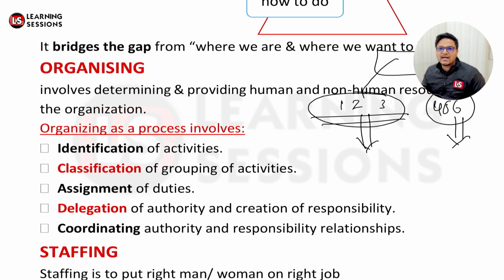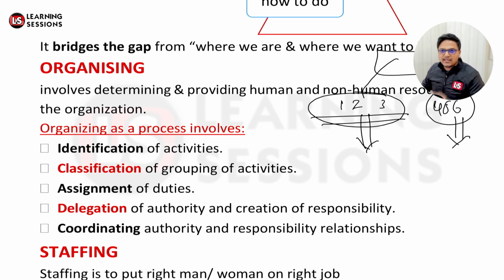So in organizing, we have five components. One, identification of the activities. After that, grouping of the activities. Third, assigning the duties. Fourth, delegating the authority and creating the responsibility. And fifth, coordinating the authority accordingly.